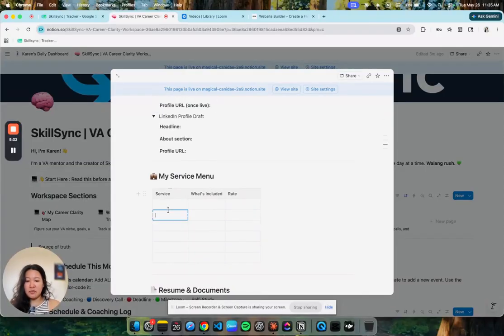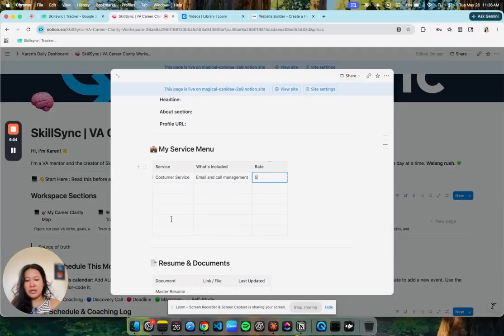Yung mga service mo offer, you put it here as well. For example, you're offering customer service. Example na to guys, you don't have to follow this. What's included? Email and call management. And then you put here, yung start rate mo is, let's say, $5. Yan. Yung mga offer mong services, right? And then you also offer executive assistance. Pang ganon. So, lalagay mo lang dyan. So, I will delete that.